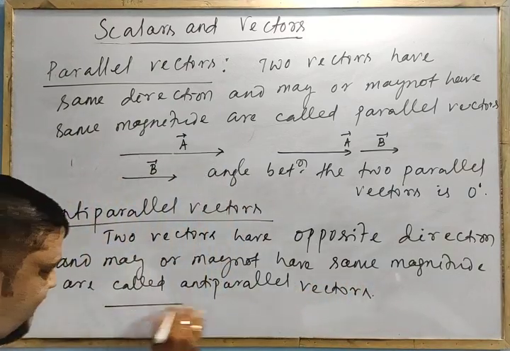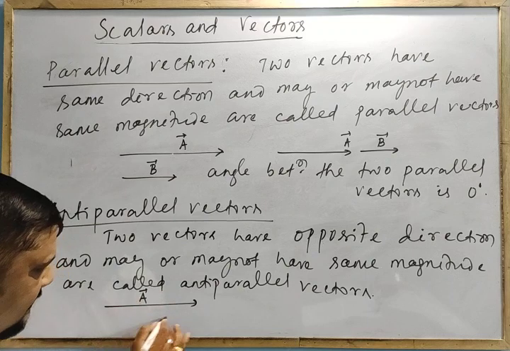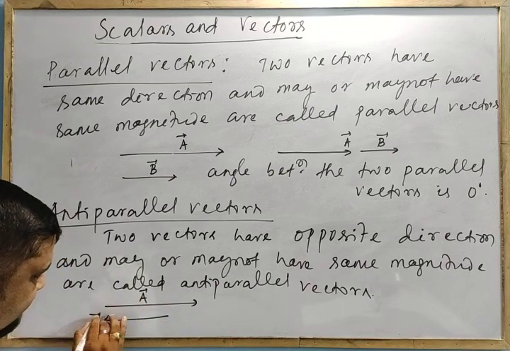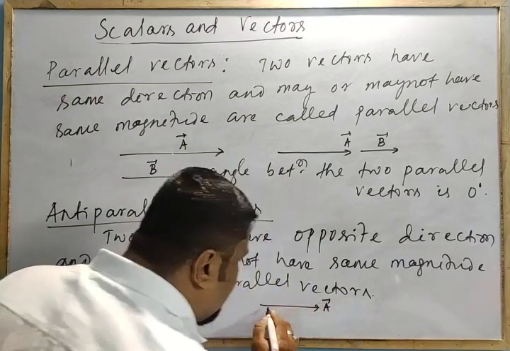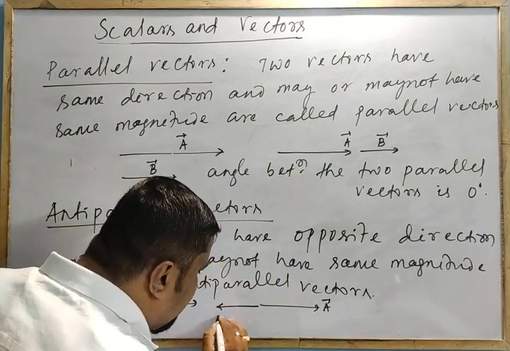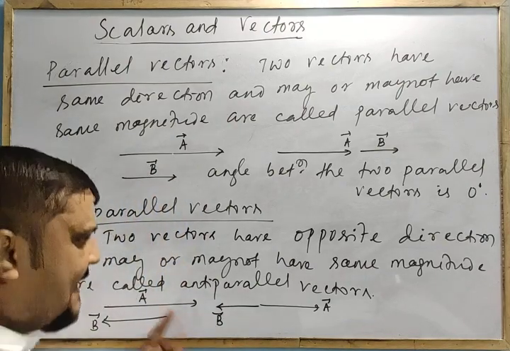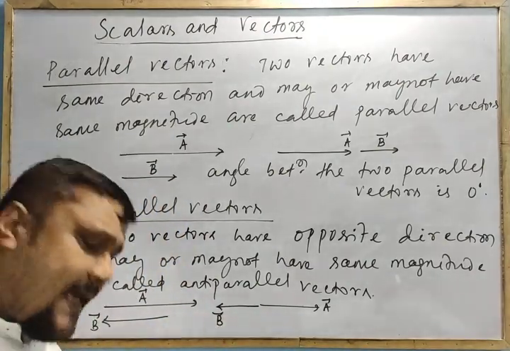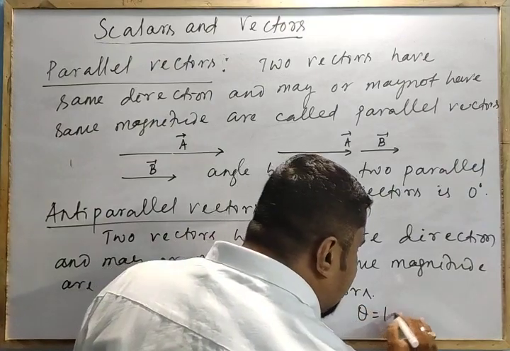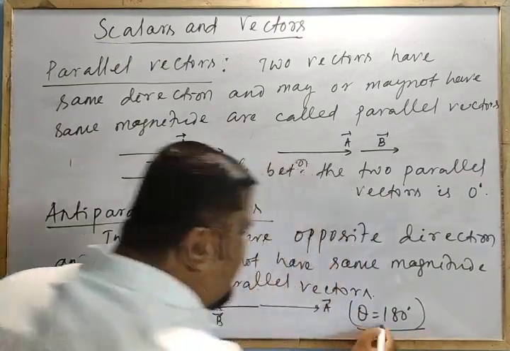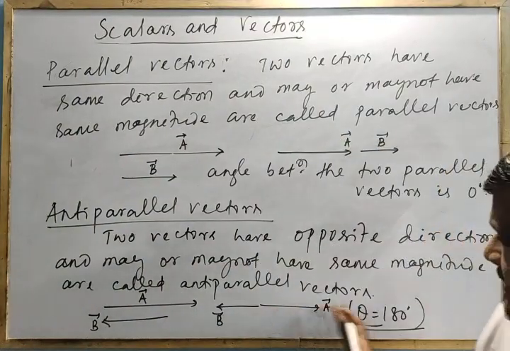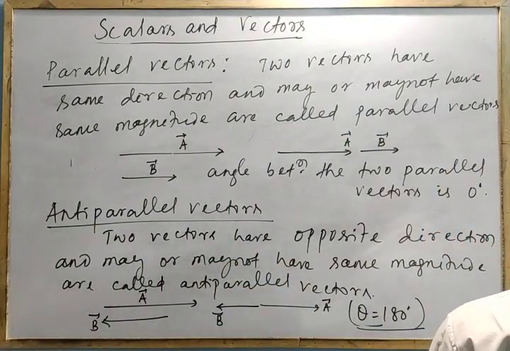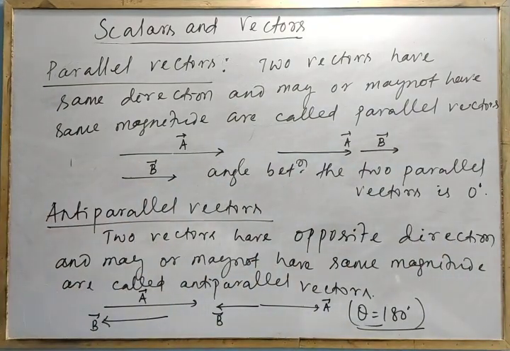Means vector A, vector B. What is the angle between these two? 180. Angle theta is equal to 180. How this angle is calculated, we will discuss next. But for the time being, you write this as 180 degree between anti-parallel vectors. Clear? Then we will go for another definition slide.